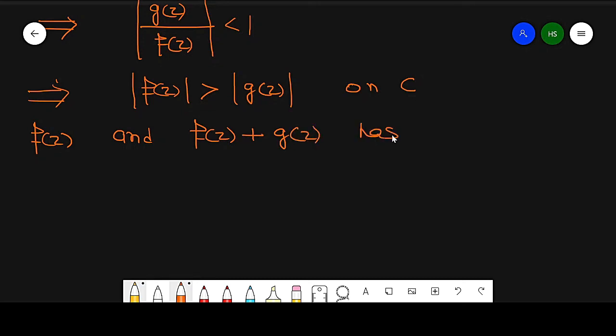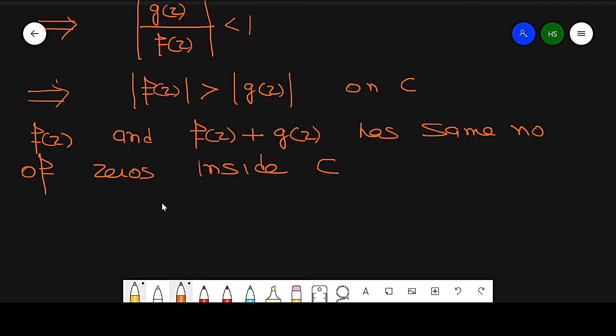have the same number of zeros inside C. This is by Rouche's theorem. So by Rouche's theorem, it has the same number of zeros inside C.